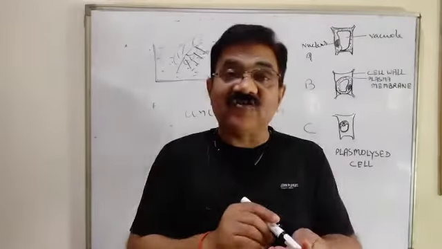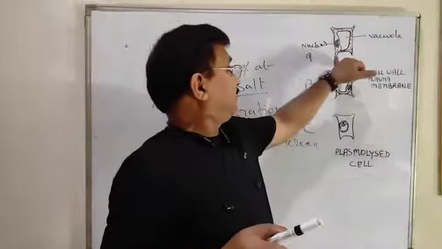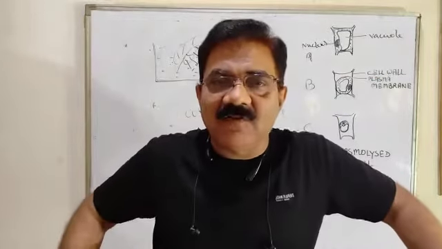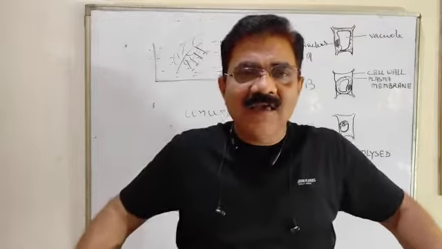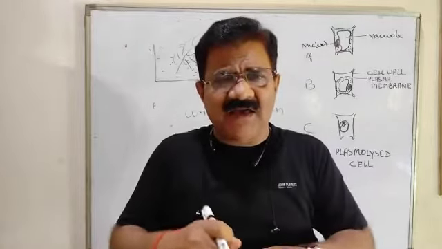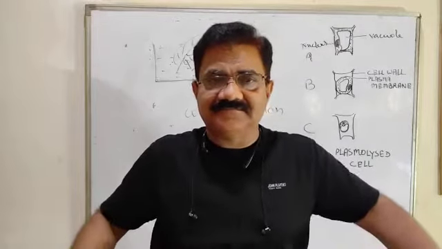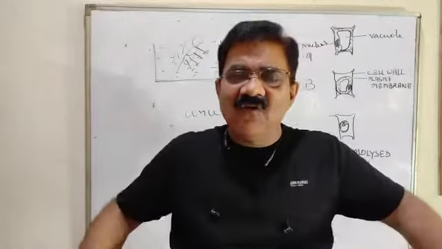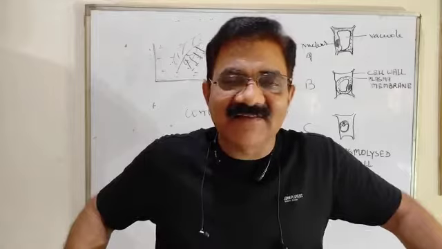Once more, let me try to make you understand. This condition, this is a turgid cell. You have seen a football. Now, in a football, fill air. What will happen? Inside the leather casing, one bladder is there. Have you ever seen?